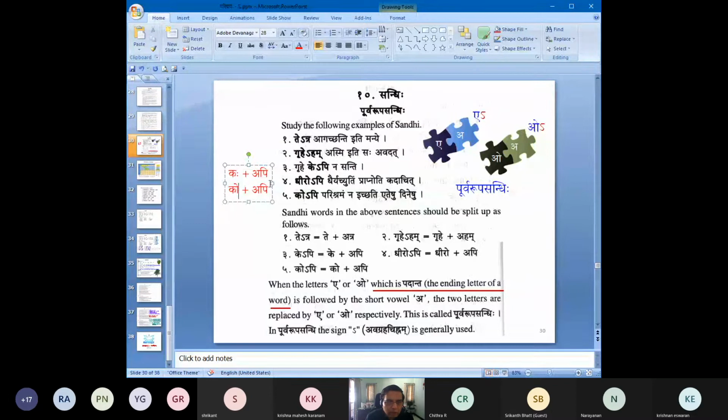That is actually a two-layer process. It becomes ku, k plus u, and then it grows into O due to some rules. But let us forget the internal process and take it as ko plus api. Now Visarga has gone. Visarga has been replaced with the O.